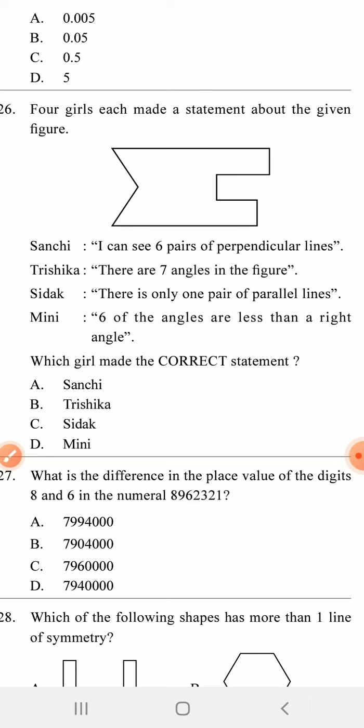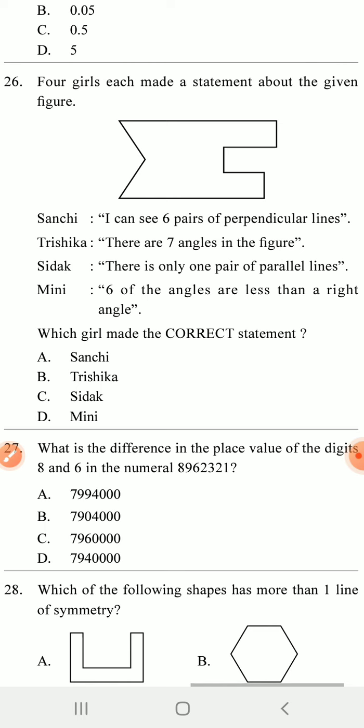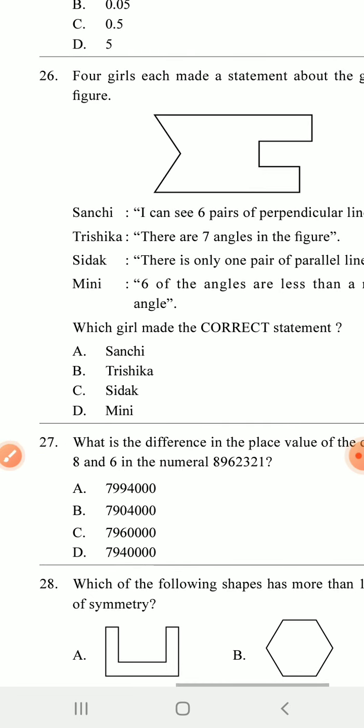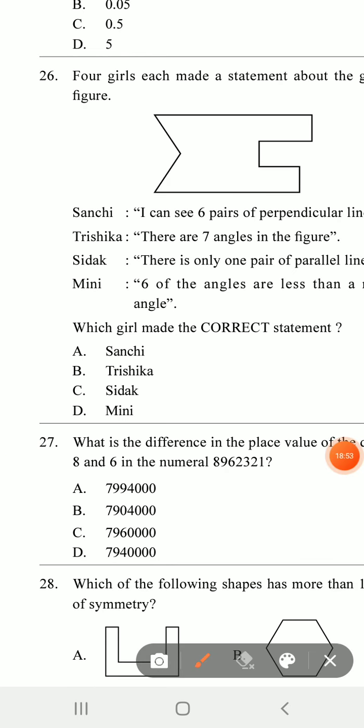So 25, A is the correct answer. I think Sachi, I can see 6 pairs of perpendicular lines. If you find out perpendicular lines, there are 6 perpendicular lines you can see in the figure of number 25. So you can give the answer A.